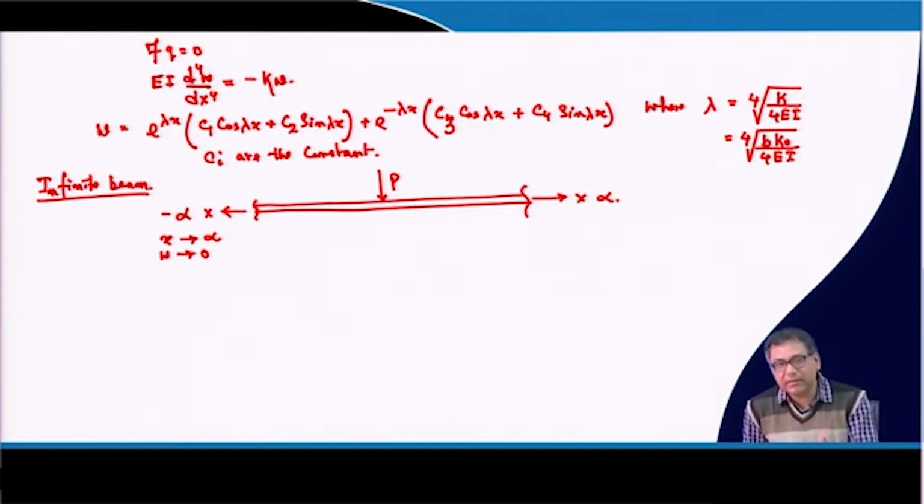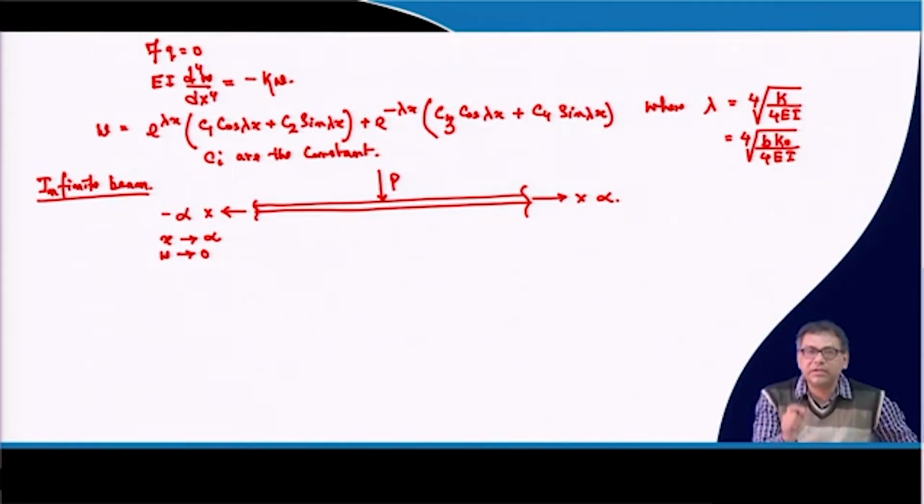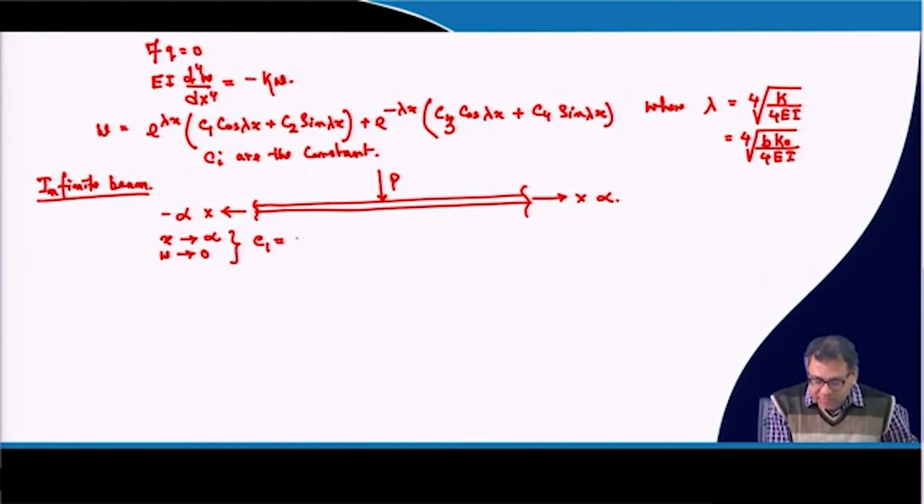Okay. And this is only possible if C3 and C4 are present, because here you have e to the power minus lambda x. So there is a possibility that as x tends to infinity, w tends to 0, but in the first term it is not possible. So we have to vanish the first term, and that is only possible if C1 and C2 are 0. So this condition is only possible if C1 is equal to C2 is equal to 0.